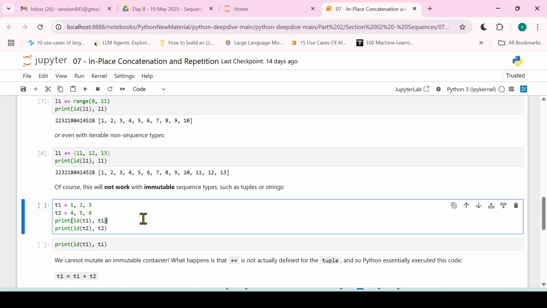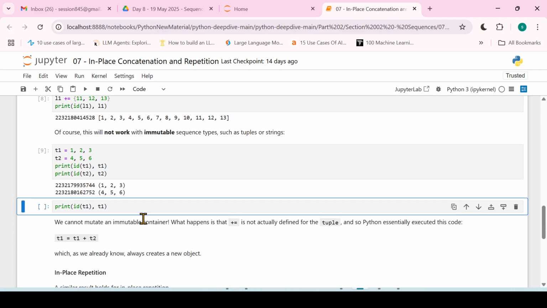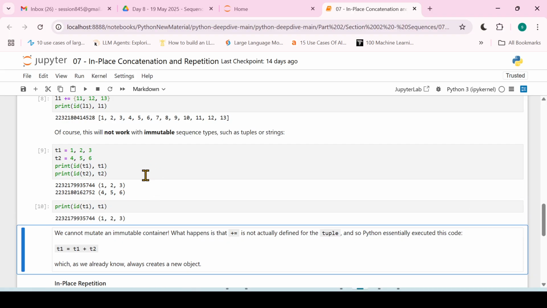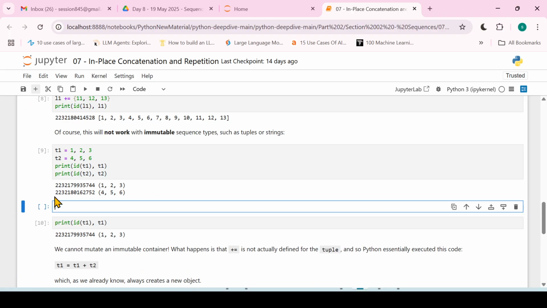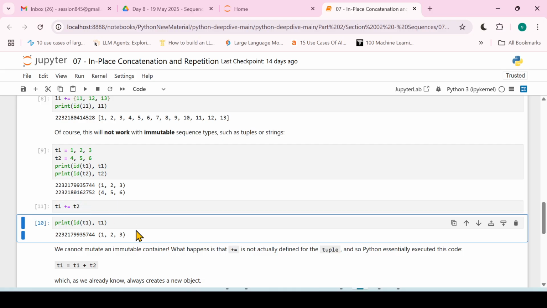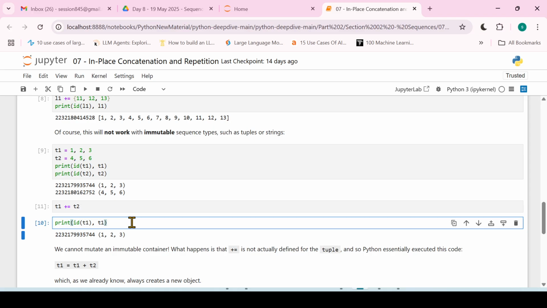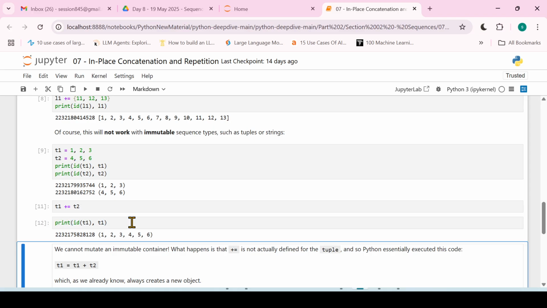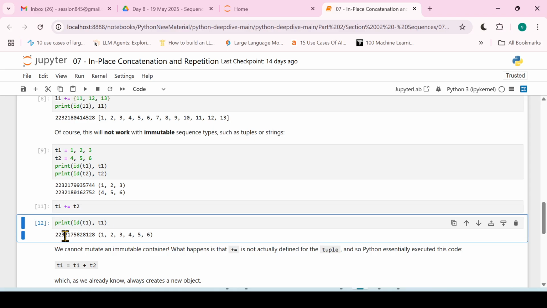So consider that we have these two tuples over here, right? We can see the IDs of T1 and T2 are both different from each other. If I do T1 plus equal to T2, and then check the ID of T1, this is totally different.